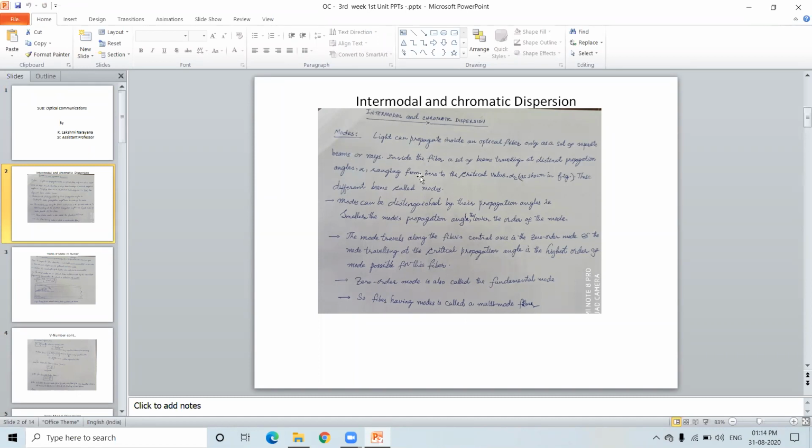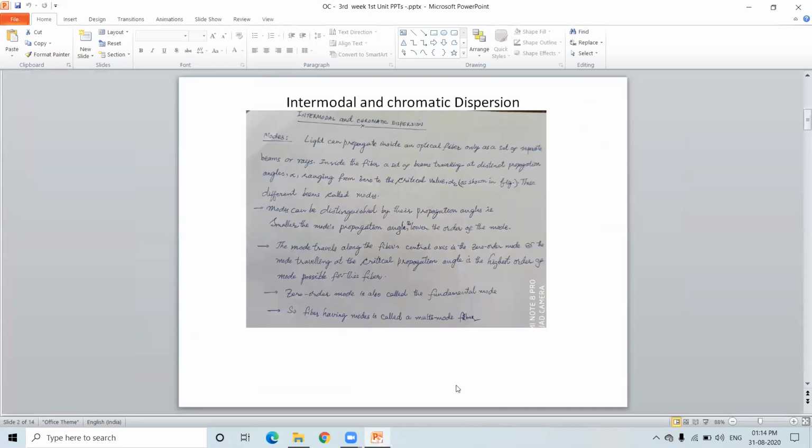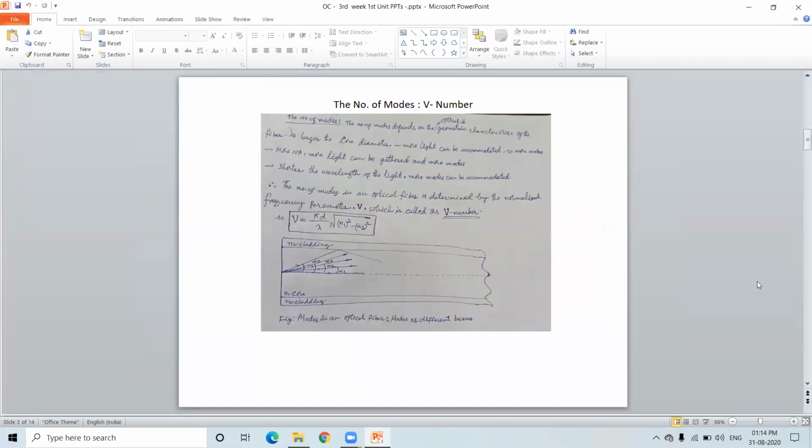So now this is the mode that we have defined. The number of modes are distinguished by their propagation angle. Please remember this: the mode number is distinguished by the propagation angle. The smaller the mode's propagation angle, the lower the order of the mode. This is what we considered in the last class, and now we can see the V number.